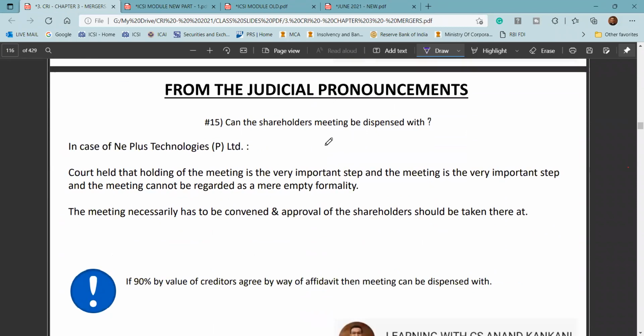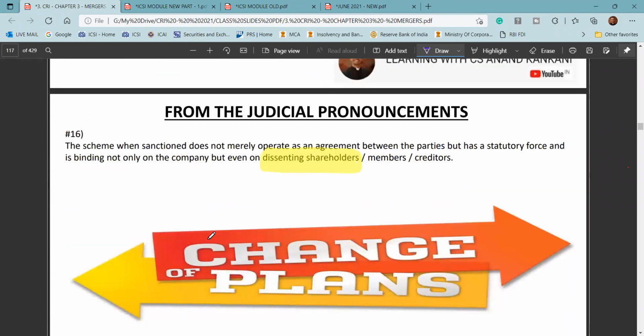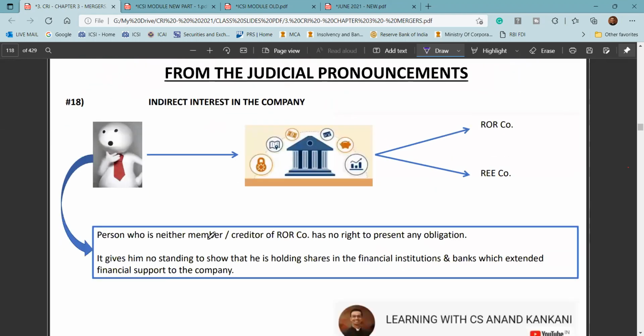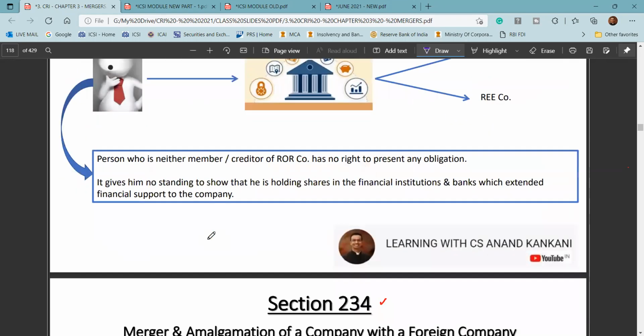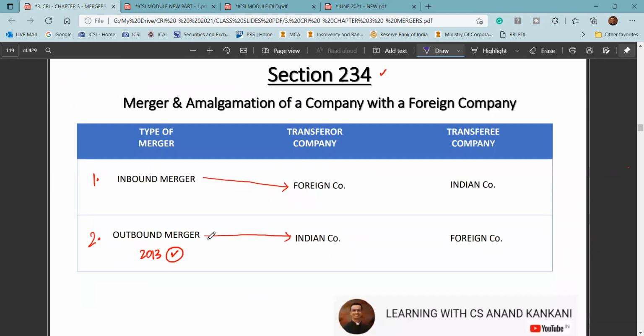Can the meeting of the shareholders be dispensed with? The answer is no, only for the creditors. What about the dissenting shareholders? You need to give them an exit opportunity, right? And the scheme will be binding on those dissenting shareholders also, and you cannot just change the plan. Indirect interest in the company will not give such a person the power to raise any objection with respect to this. Now, thereafter we did section 234.